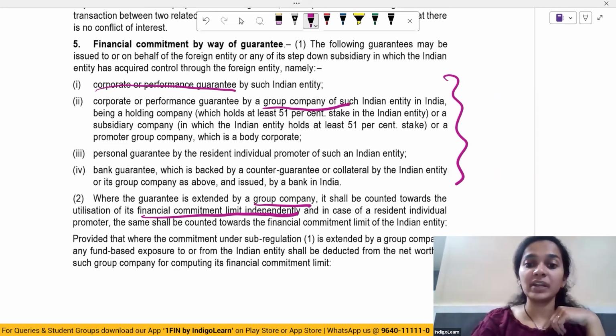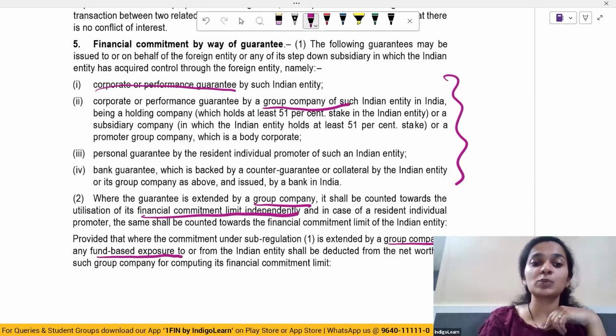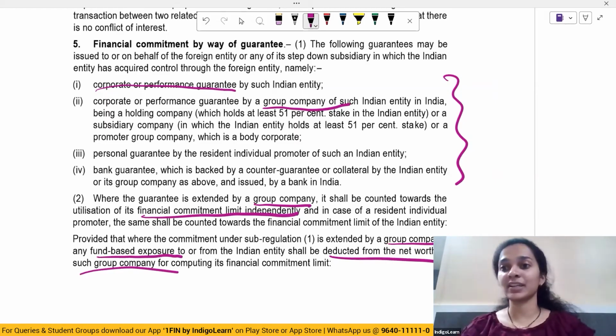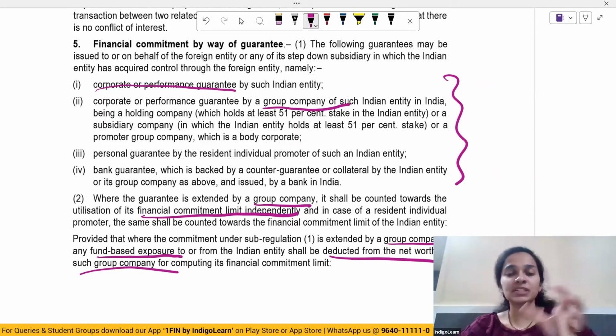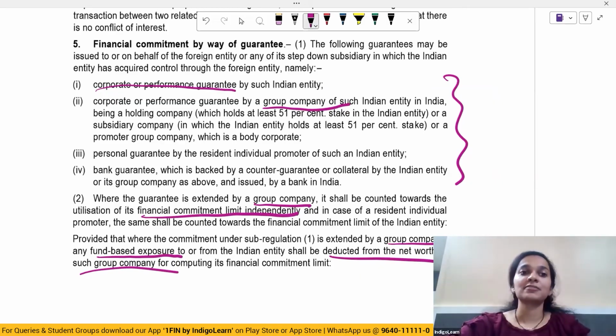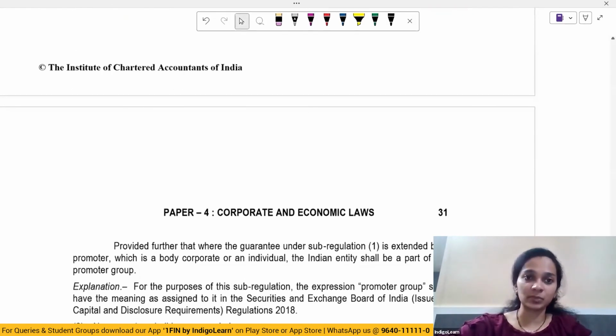Provided that where the commitment is extended by group company, any fund-based exposure to or from the Indian entity shall be deducted from the net worth of the group company for computing its financial commitment limit. So this is basically for the calculation of limit of financial commitment.